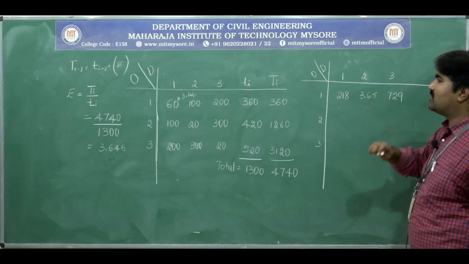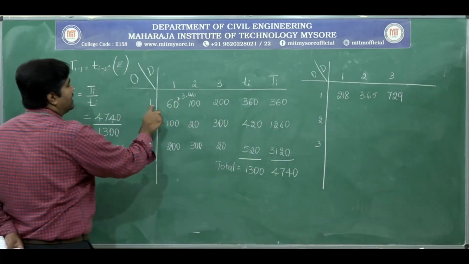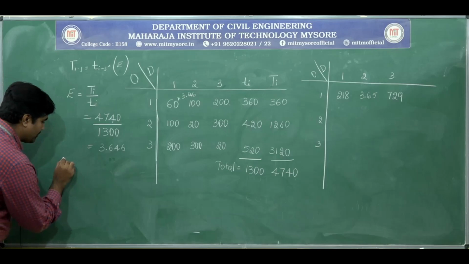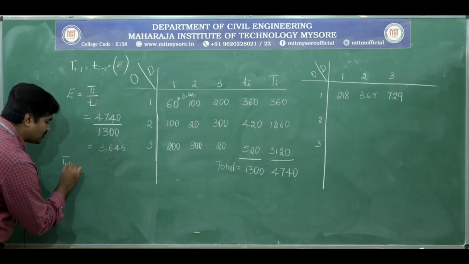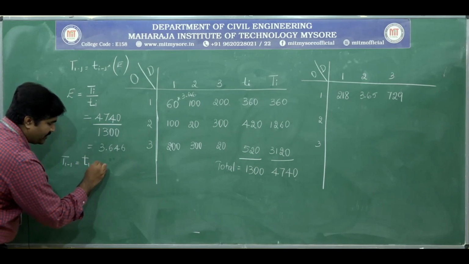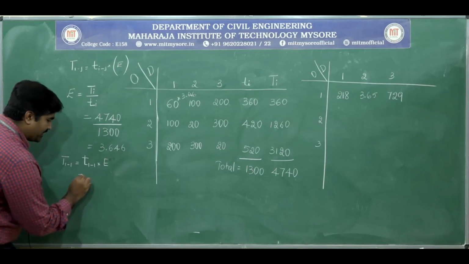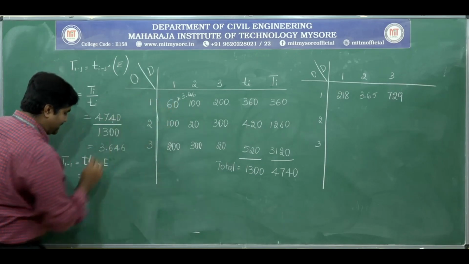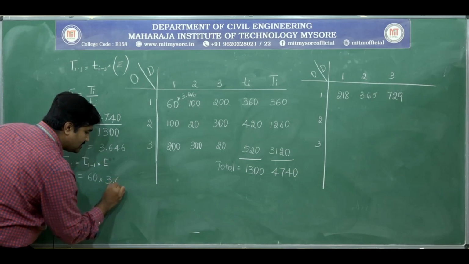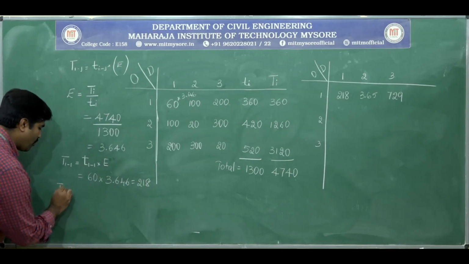You can determine this using a calculator. Here T_ij, the future trips between zone 1 to 1, equals the present trips small t into the E value, 3.646. So T_11 is 60 into the growth factor 3.646, around 218.